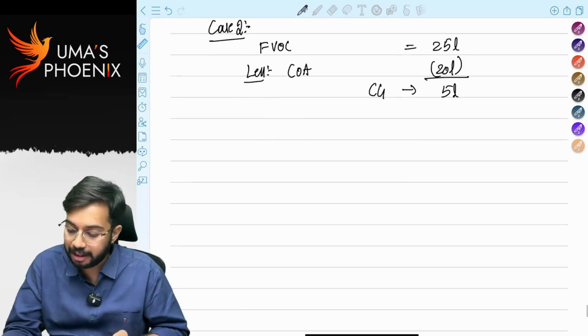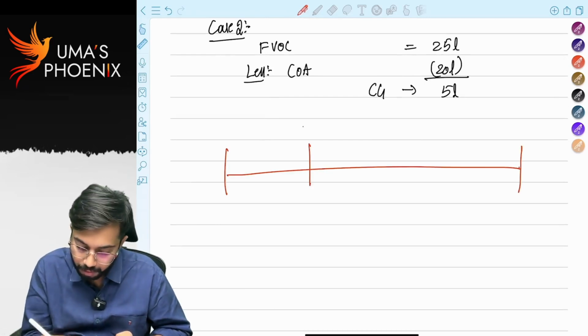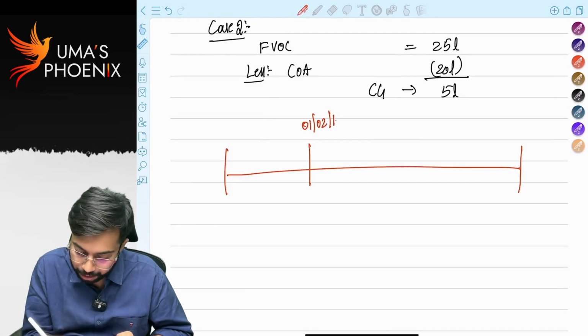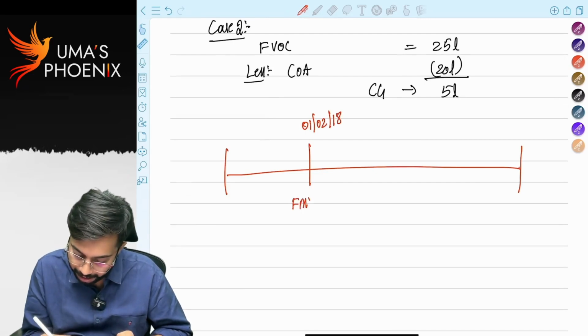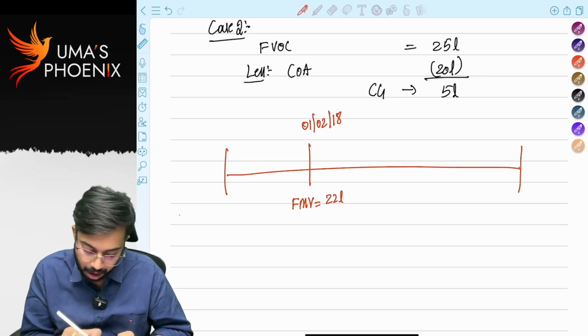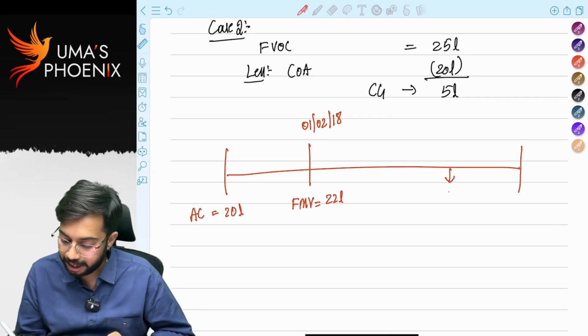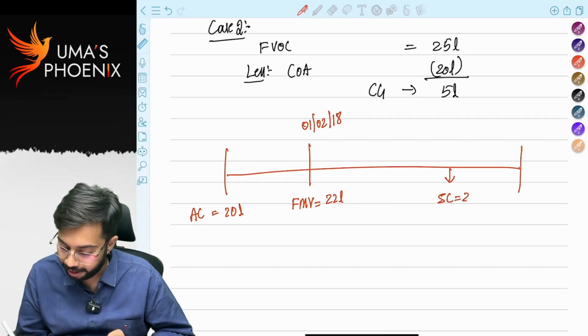Now you will understand. On 1st February 2018, how much is fair market value? 22 lakhs. Correct? How much is actual cost? 20 lakhs. How much is sale consideration? 25 lakhs.